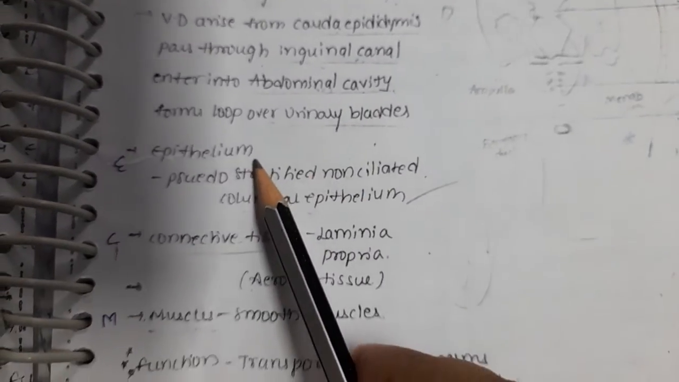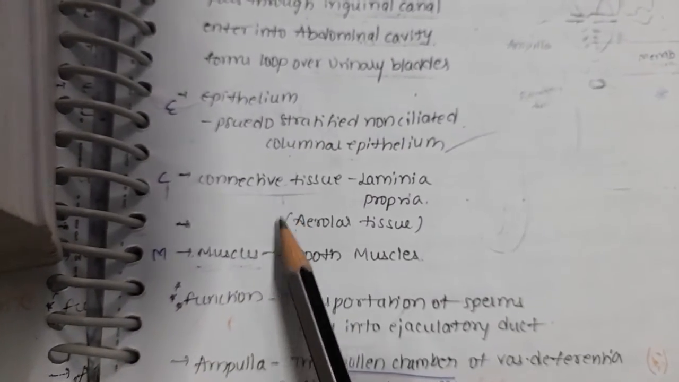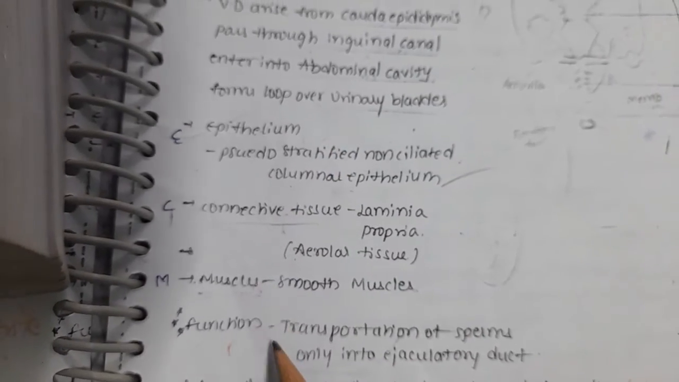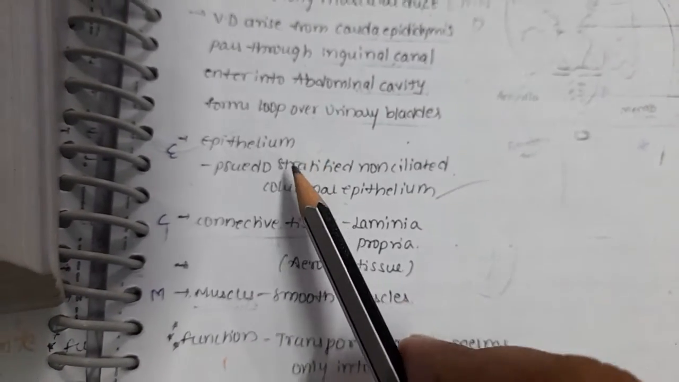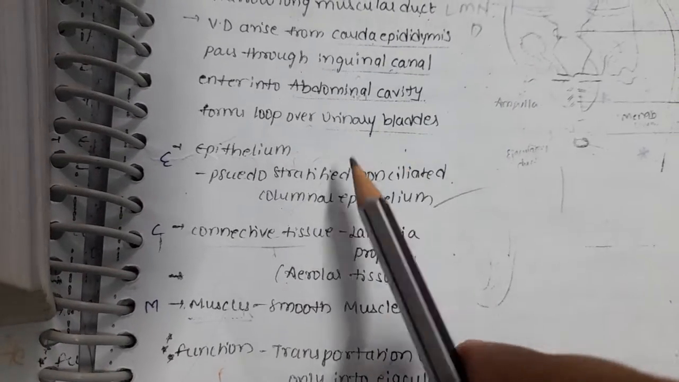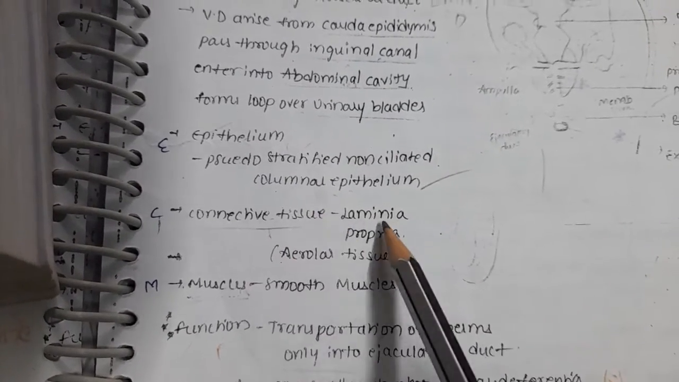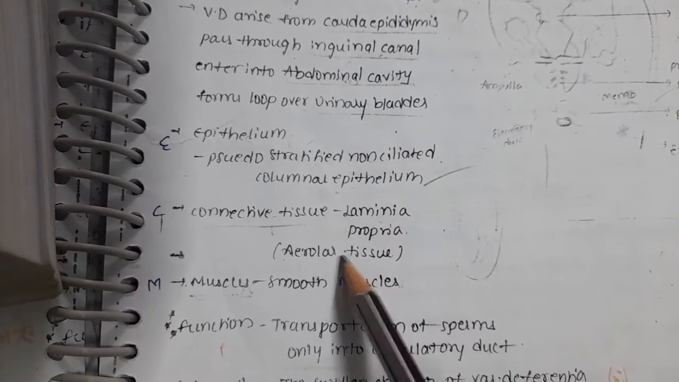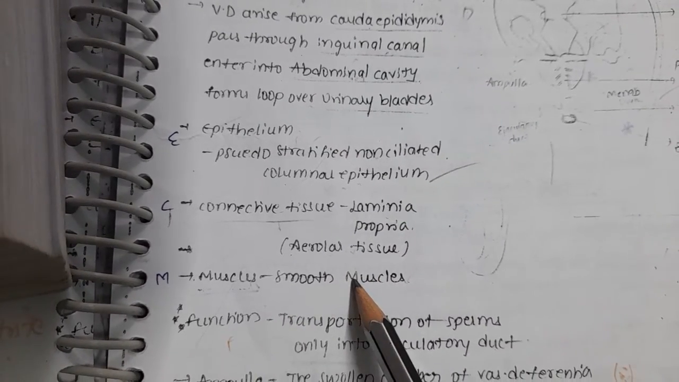What type of epithelium is present? What type of connective tissue? What type of muscle? You learned epithelial tissue, connective tissue, muscular tissue, nervous tissue. The epithelium here is pseudostratified non-ciliated columnar epithelium, as in the epididymis. Connective tissue is lamina propria and areolar connective tissue. Smooth muscles are present here.